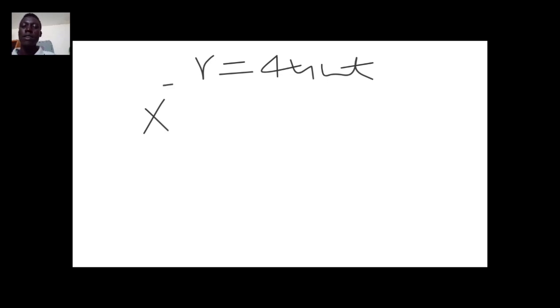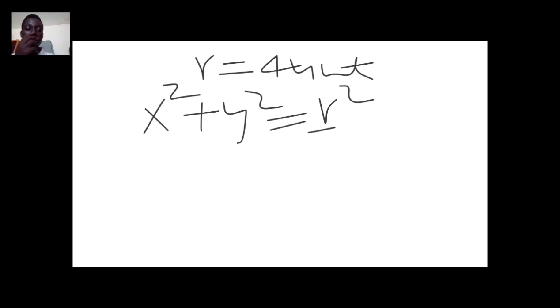Since r is equal to 4 units, the formula for the equation of the circle is x square plus y square is equal to r square.